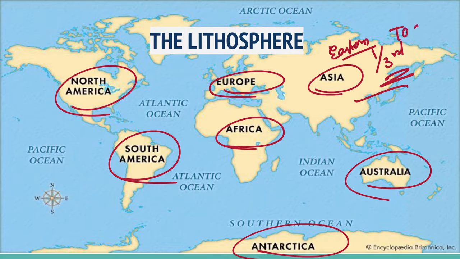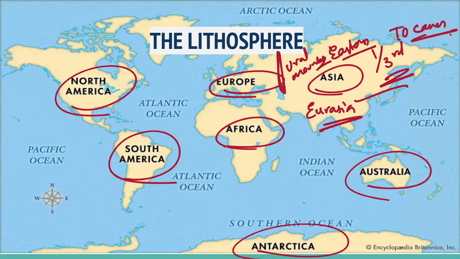The Tropic of Cancer passes through this continent, and Asia is separated from Europe by a mountain range called the Ural Mountains. The combined land masses of Europe and Asia are called Eurasia. Europe is a continent which is much smaller than Asia, and it lies to the west of Asia. The Arctic Circle passes through it, and it is bounded by water bodies on 3 sides.